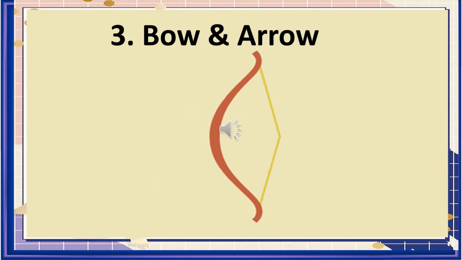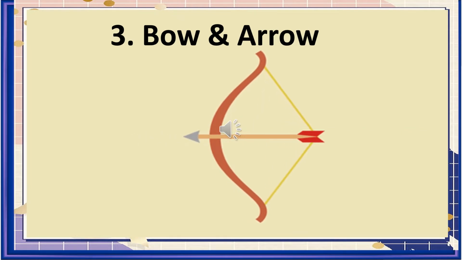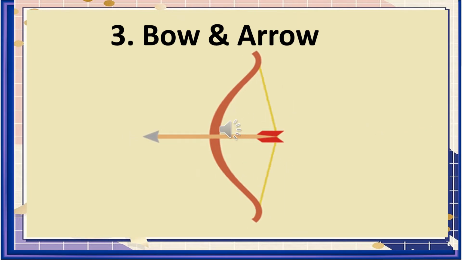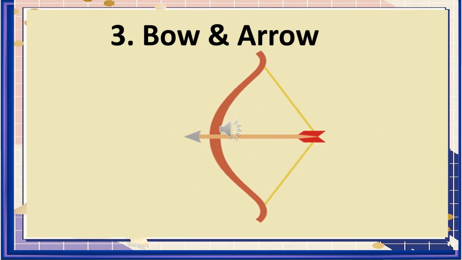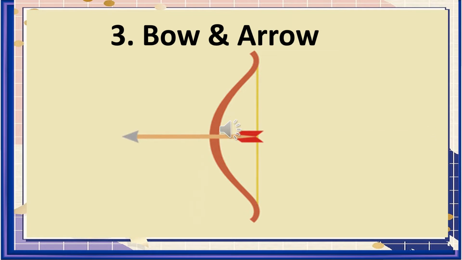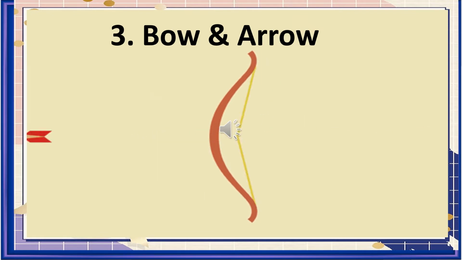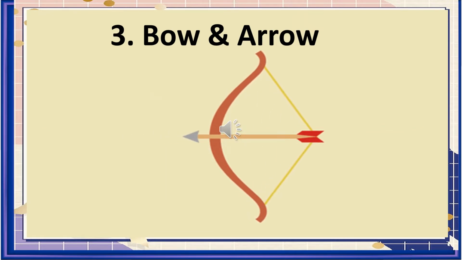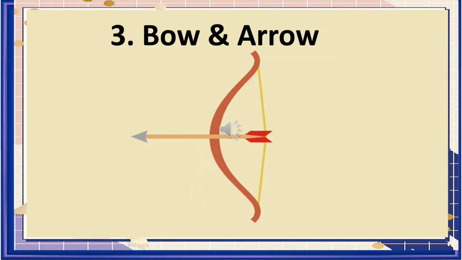3. Bow and arrow. When an archer pulls back the bowstring, some amount of elastic potential energy is gained by the flexible limbs of the bow. The more an archer pulls back, the more potential energy will be gained by the limbs of the bow due to stretching. When the bowstring is released, the arrow moves forward very quickly. What happens here is that the potential energy gained by the bow due to stretching is quickly transferred to the arrow in the form of kinetic energy, and so it moves forward.